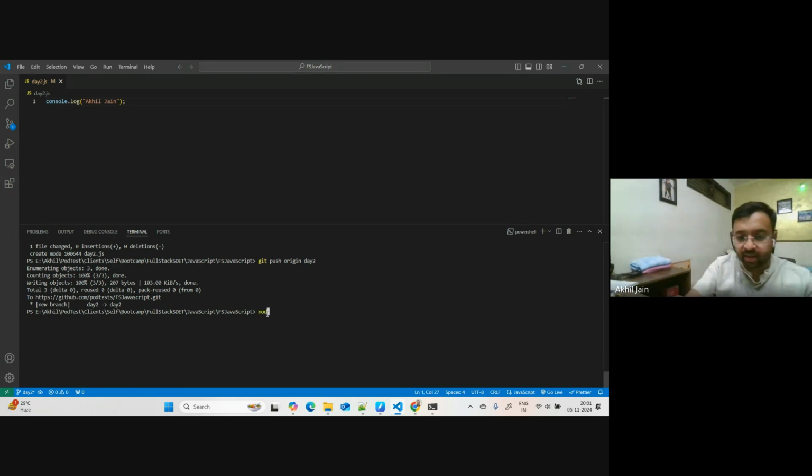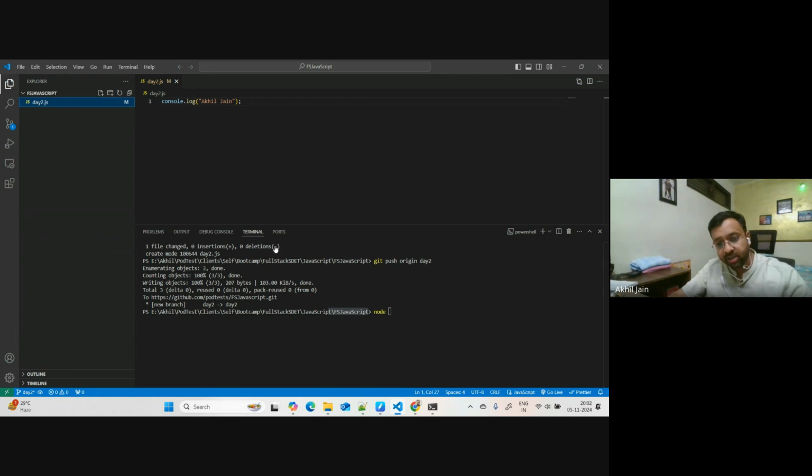So when we say Node, it means we want to use the Node runtime environment. We are saying, okay, Node, I'm calling you and I'm giving you a file. Please use this and run it on your environment. This is what I mean when I say Node and the file name. I'm already in the folder where my file is placed, which is day2.js. So I need to say day2.js.